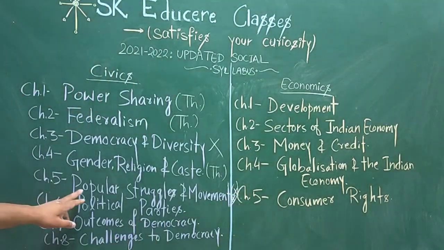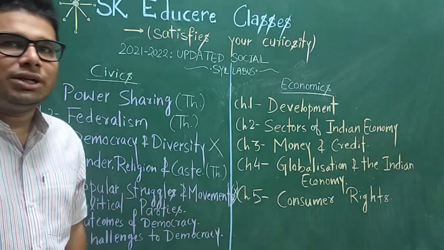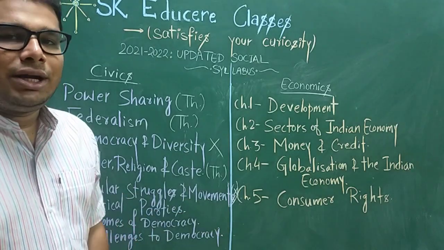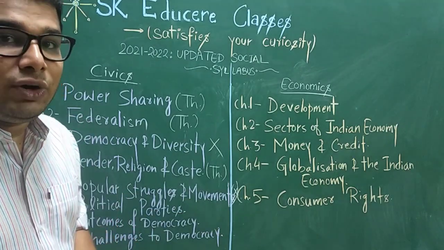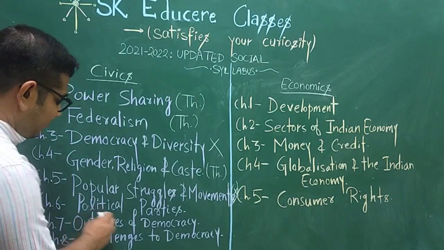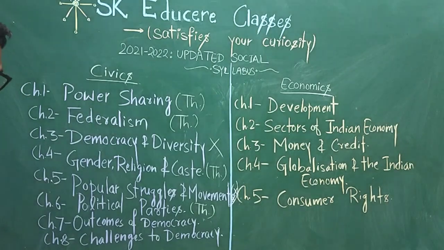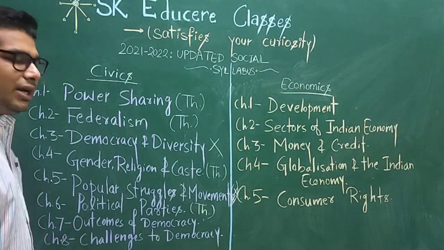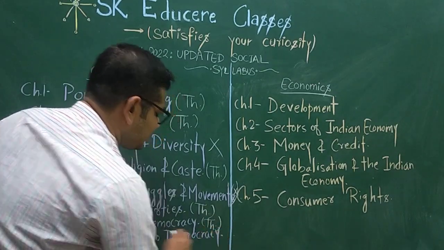Chapter 5, popular struggles and movements, again the same point, it can be evaluated in your periodic test. Chapter 6, yes, this will come in your board examination. Chapter 7, outcomes of democracy, is also there in your board examination syllabus.